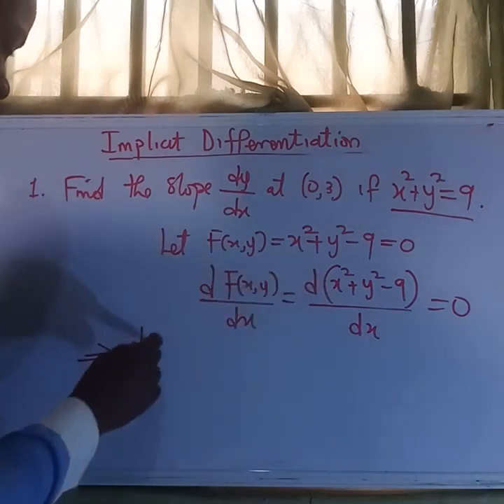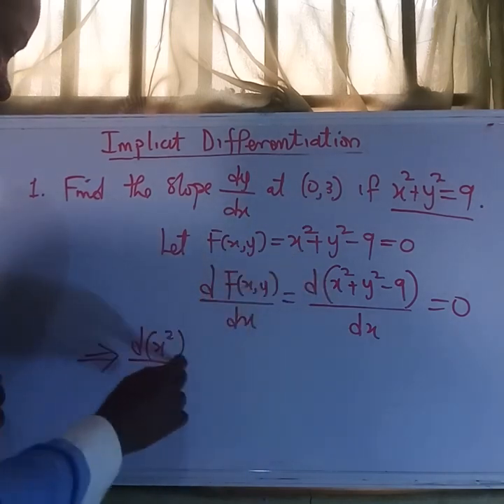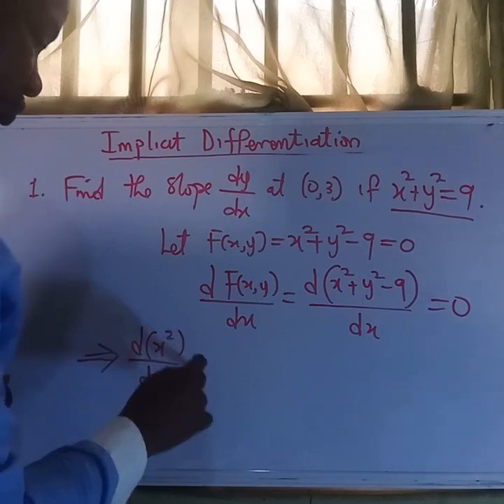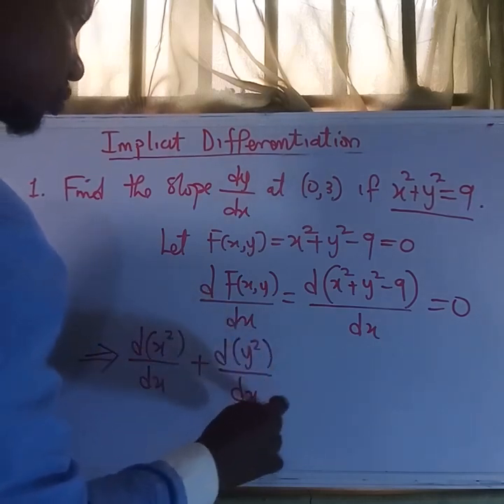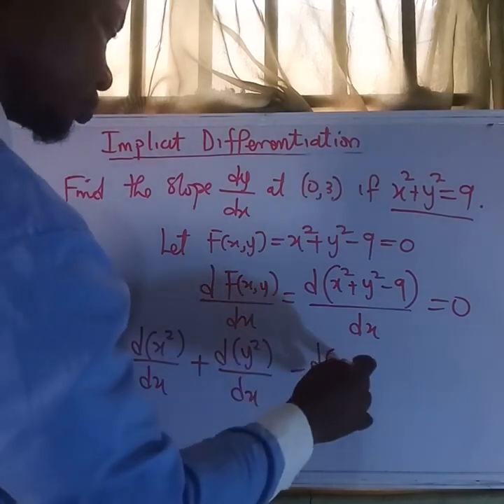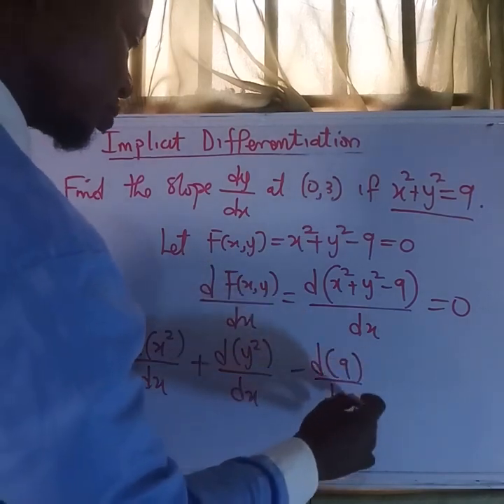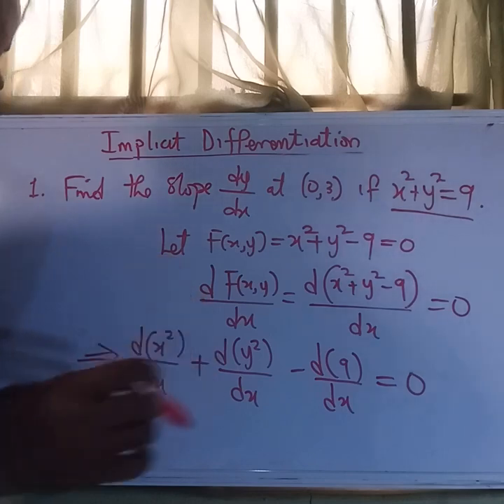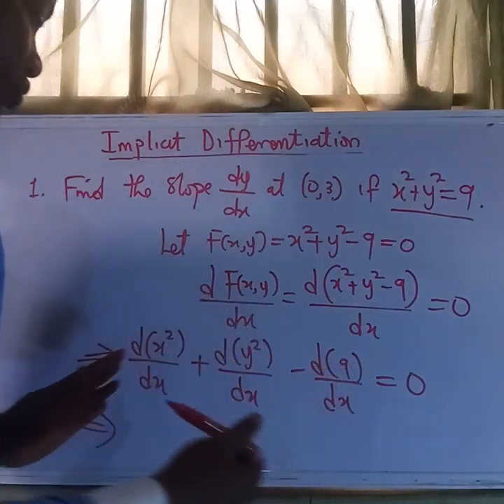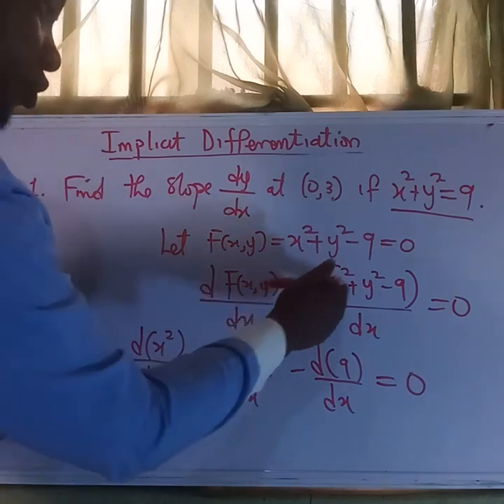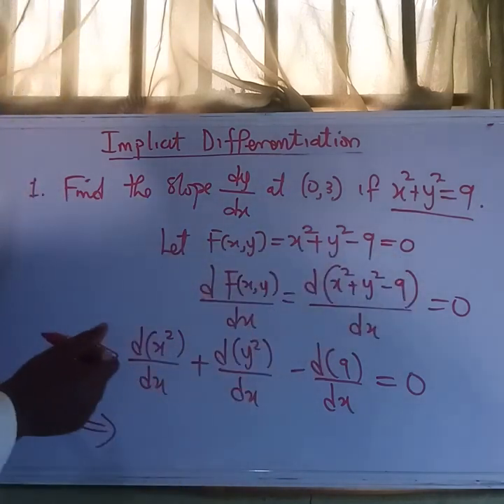This is what this means. So that is when we apply the sum and difference rule: the derivative is taken for each of the terms in the equation.